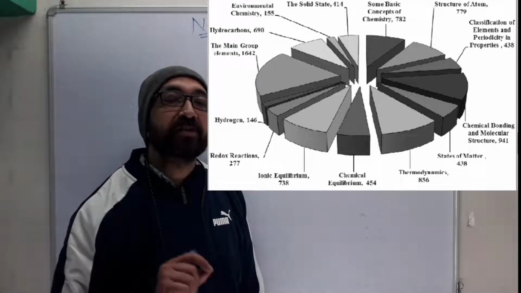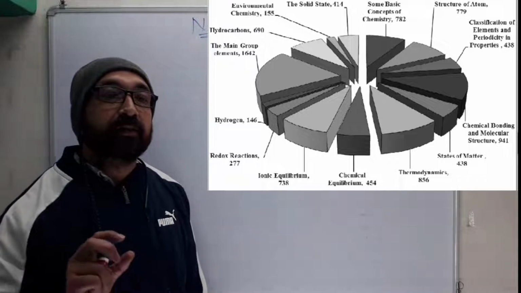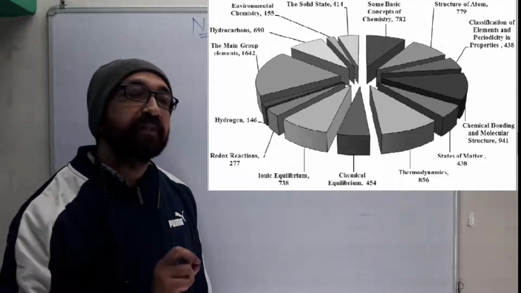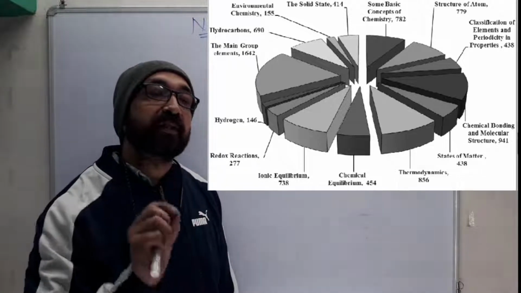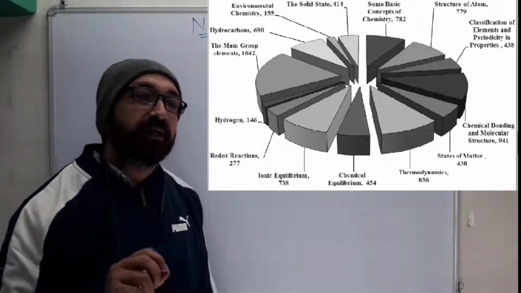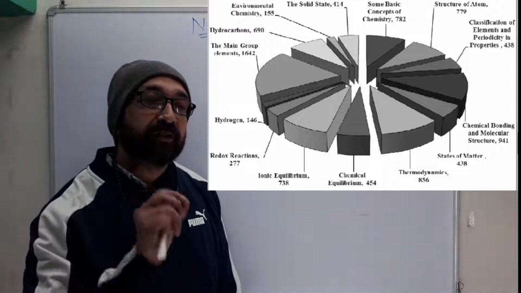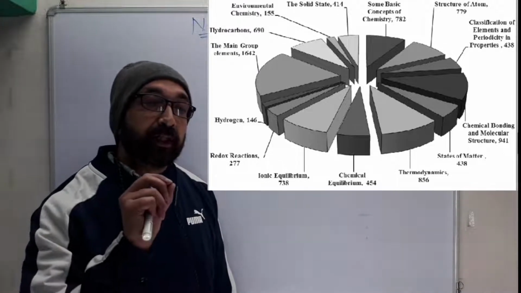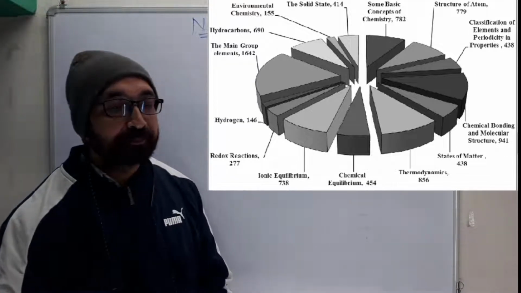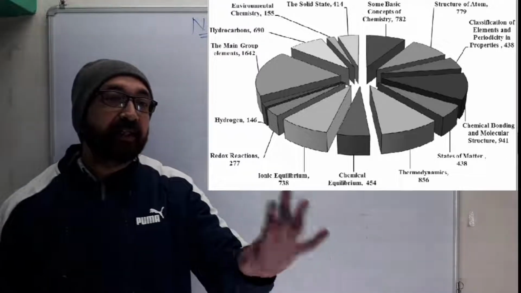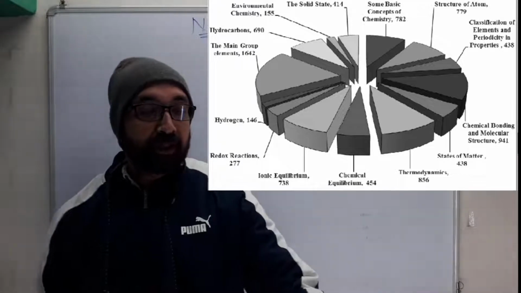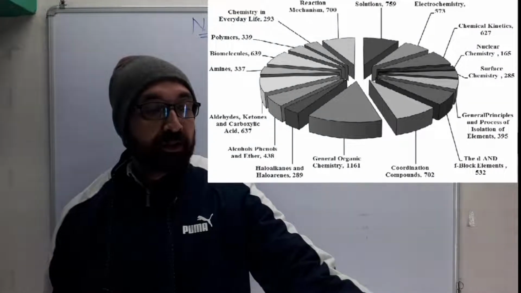Some basic concepts of chemistry is also a very good chapter, and structure of atom. These two together, if you see, only two units are there, and one unit has 782 questions and structure of atom has 779 questions, right? So based on that, you have to prioritize your preparation. Your vision should be more than 45 questions, right? So let's see in the next slide. This is the first part, the 11th class syllabus data. For the 12th class, we'll see how they are giving the distribution, right?